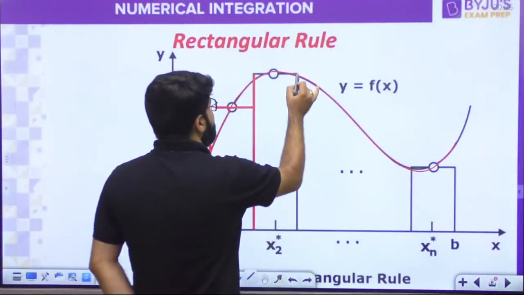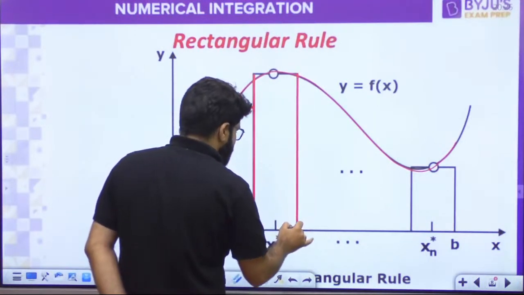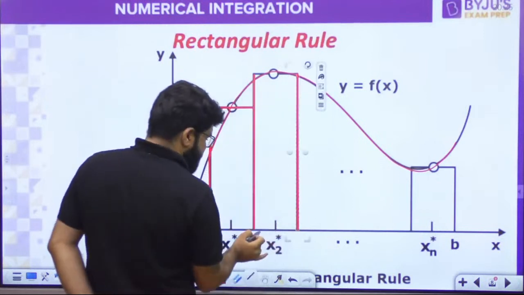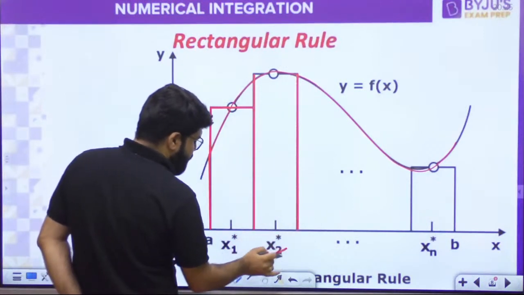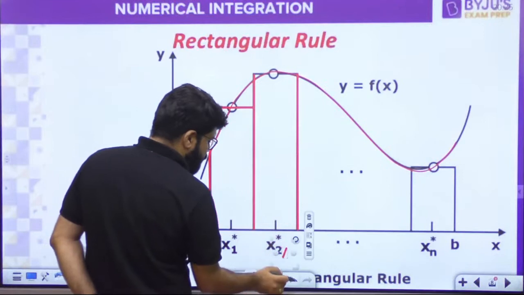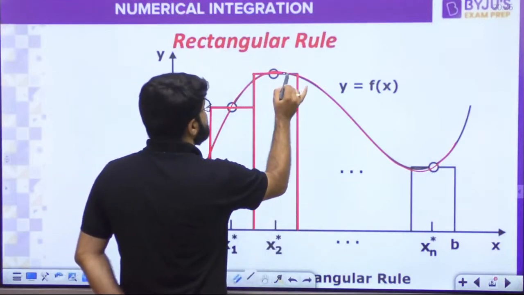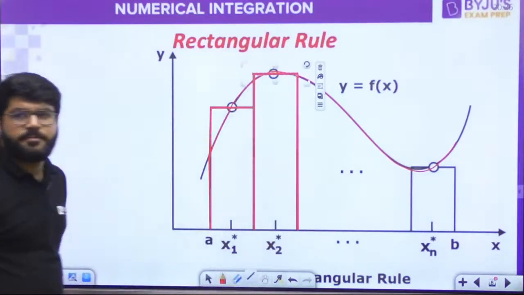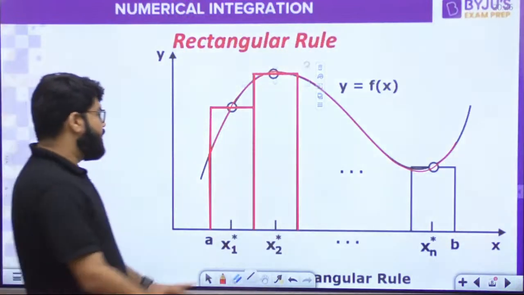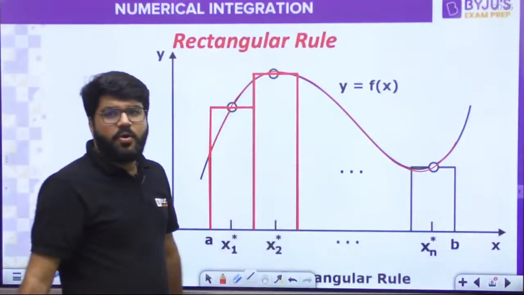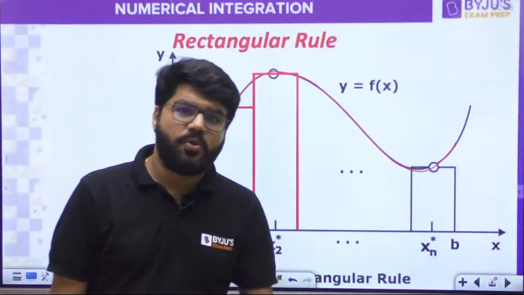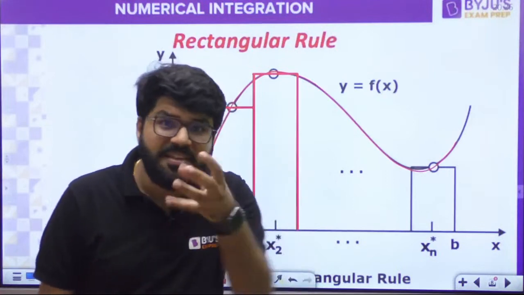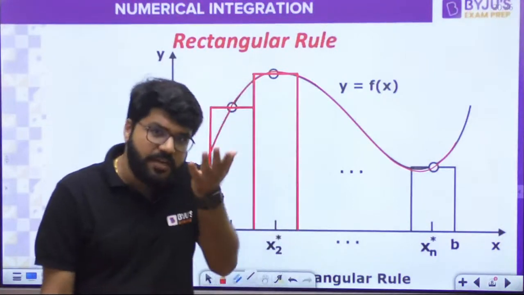Similarly moving ahead to the next one, this is the next interval and I will take only the midpoint. Suppose the midpoint value is x2 star, and I will join the function like this, and then this is again a rectangle. So what is the rectangular rule? Officially this is not in syllabus, but it is just the first point of explanation to set up the base.